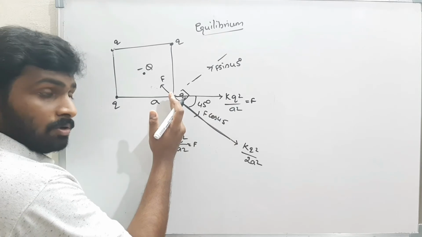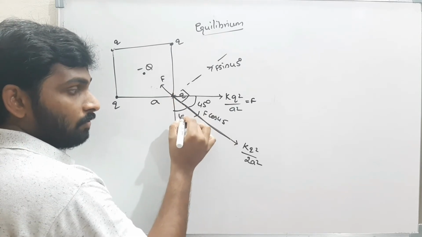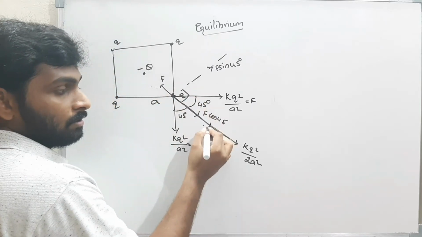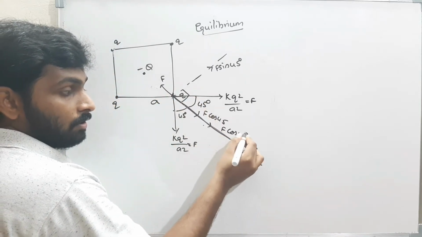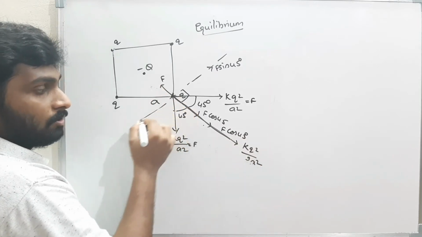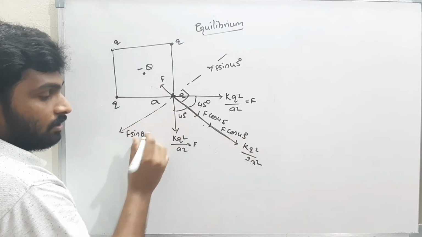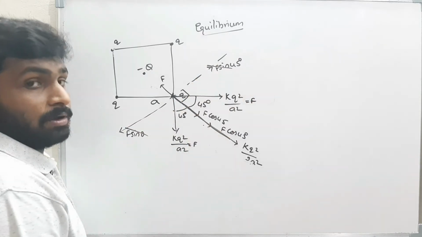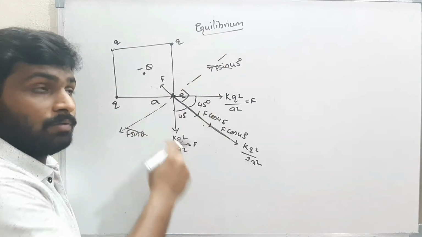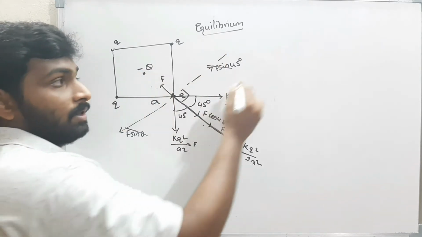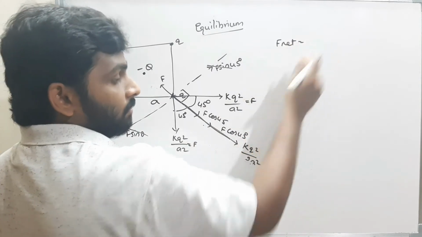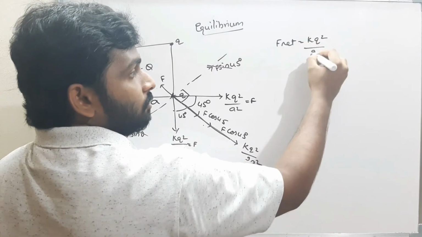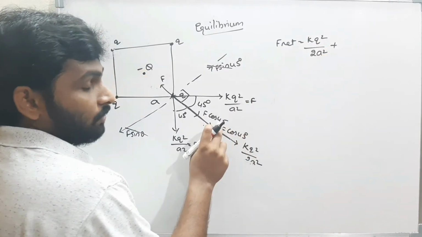Now this one I am also resolving into 2 components. What is the angle? 45 degrees. Along the angle side it is F cos 45, and along the perpendicular it is F sin 45. F sin 45 and F sin 45 cancel off, because both are opposite and of equal magnitude. What is the net force? The net force acting on the body is KQ square by 2A square plus F cos 45 plus F cos 45.